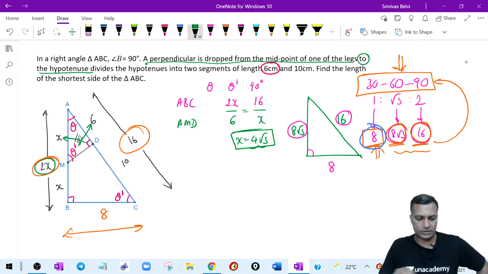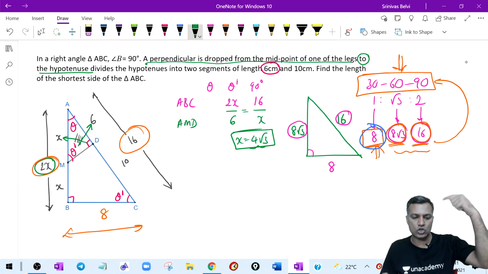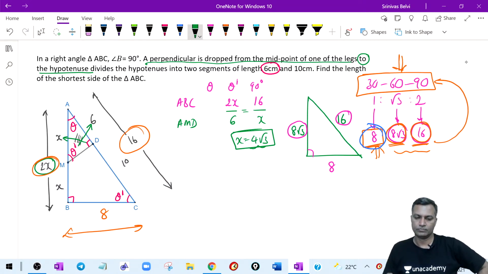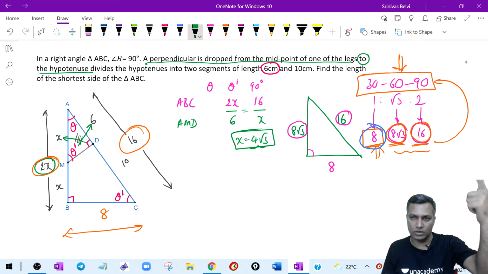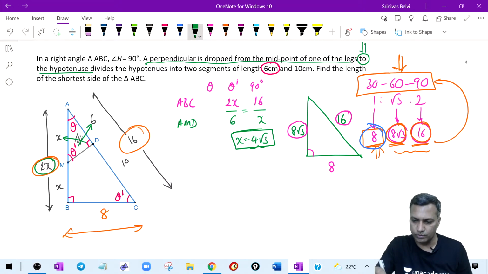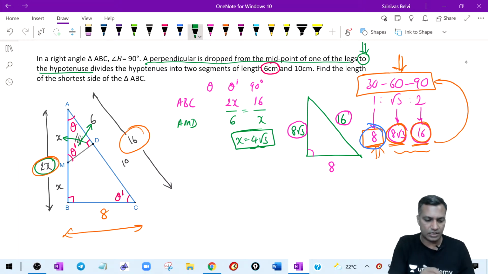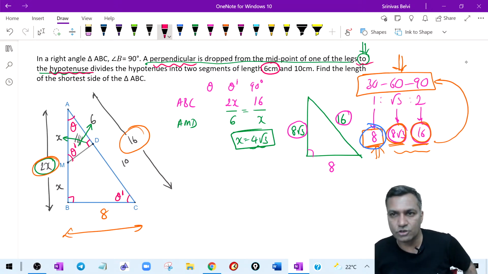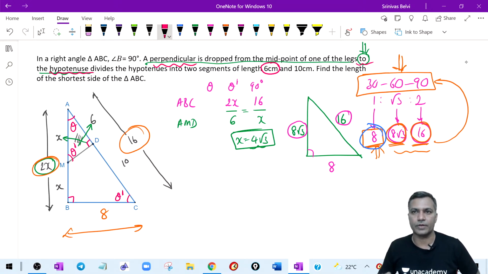To the hypotenuse. Got it? Language is clear, right? Perpendicular to what? Perpendicular to hypotenuse. Long sentence, that's it. But follow the grammar. Clear? Yeah, that's it.